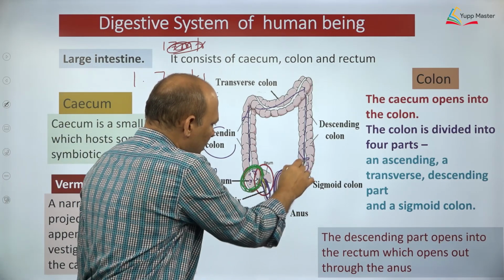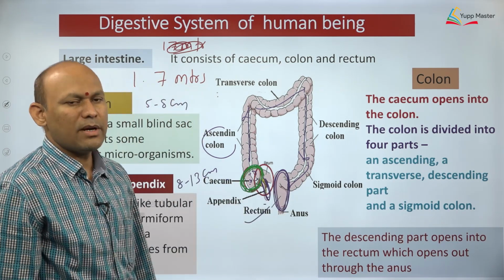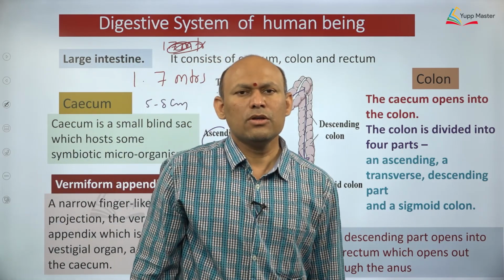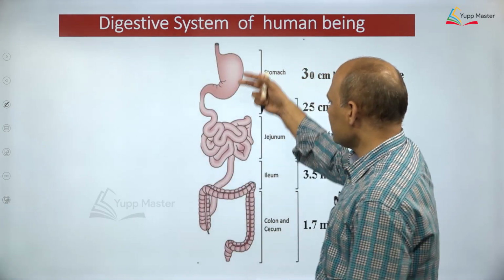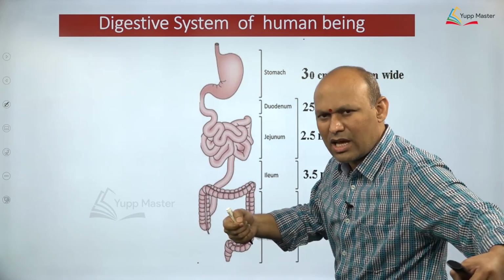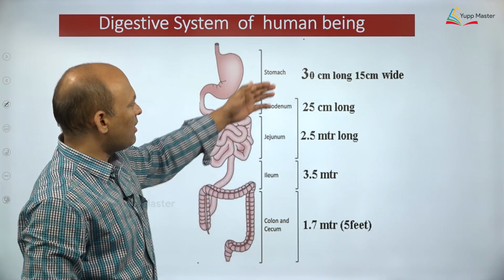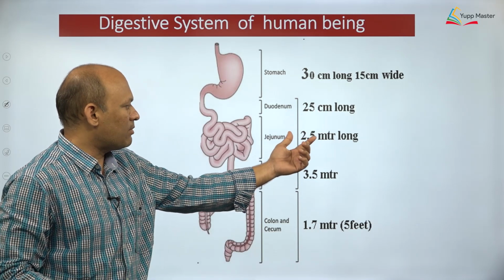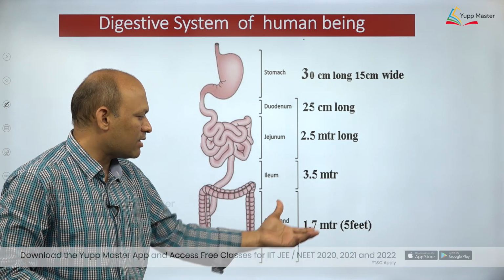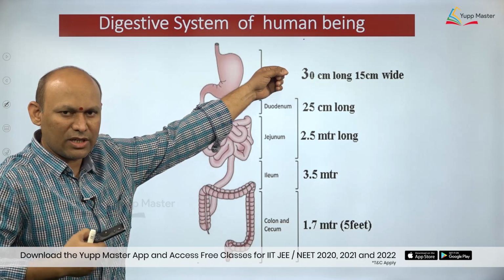The descending part of the colon, with sigmoid colon, opens into what? Rectum, and rectum ultimately opens outside by means of what? Anus, dear students. So again, this is the alimentary canal. What I have done is just stretched the alimentary canal. You see stomach 30 centimeter long, 25 centimeter duodenum, 2.5 meter long jejunum, 3.5 meter long ileum, 1.7 meter long large intestine.